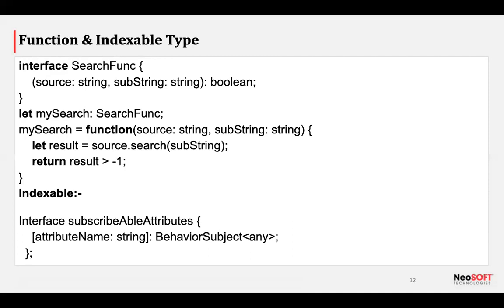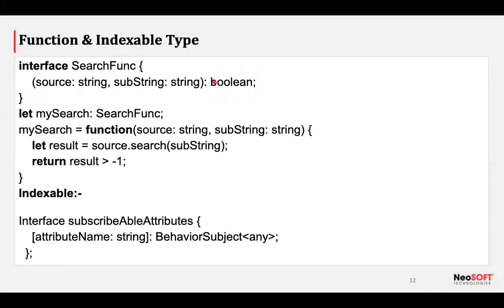Functional type and indexable type. What do you mean by functional type? As we discussed earlier, when we initially write some function, internally I need to add name as string and age as number in the arguments, and the return type should be boolean. Instead of that, I can write a simple interface which has source string, name string, age number, and the return type should be boolean.